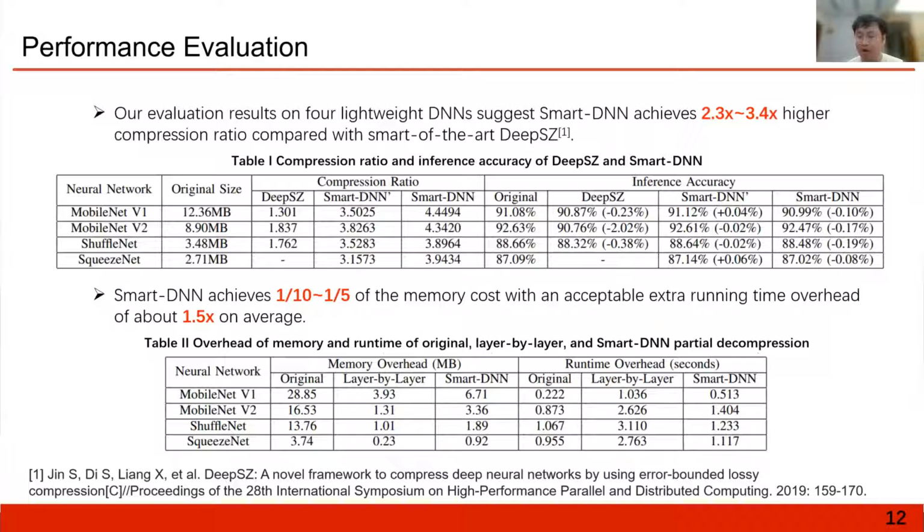The running time of layer by layer is the highest among all 3 approaches, about 3 to 5 times that of the trivial solution, even though its memory overhead is the smallest. And our solution, SmartDNN, has a good balance between memory and running time. The running time overhead is much smaller than the layer-by-layer approach, and the memory overhead is also reduced significantly compared with the trivial solution.